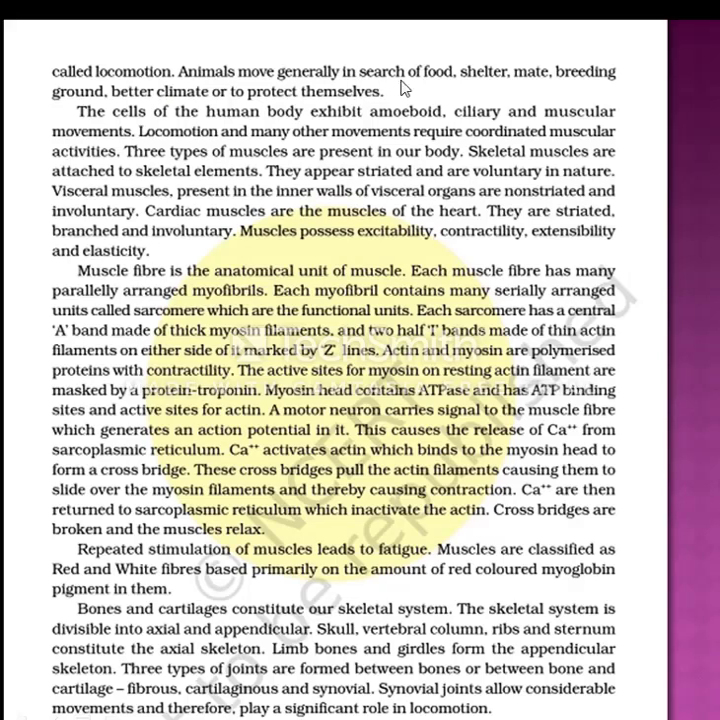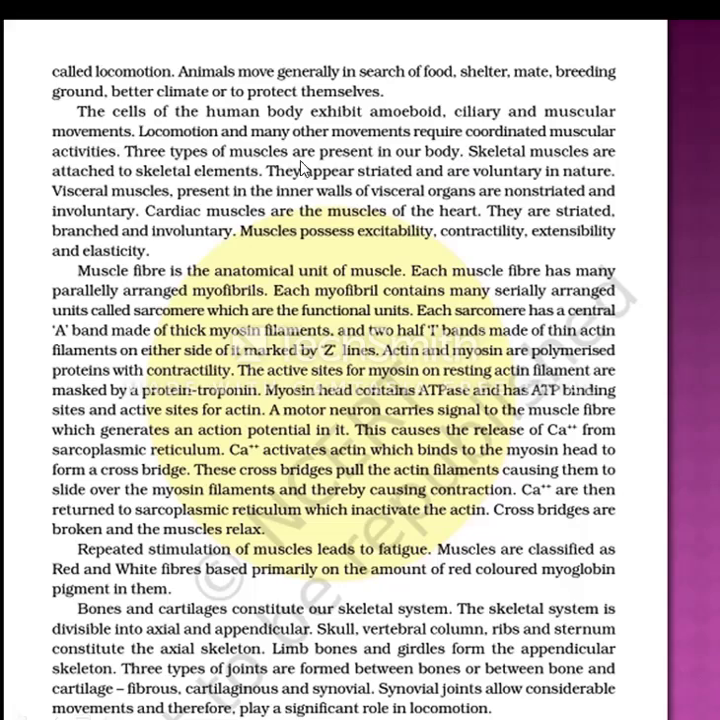Animals move generally in search of food, shelter, mate, breeding ground, better climate, or to protect themselves. The cells of the human body exhibit amoeboid, ciliary, and muscular movements. Locomotion and many other movements require coordinated muscular activities. 3 types of muscles are present in our body.